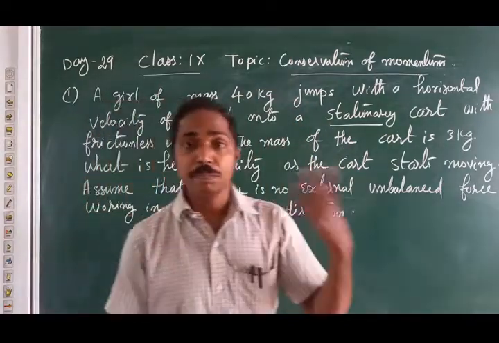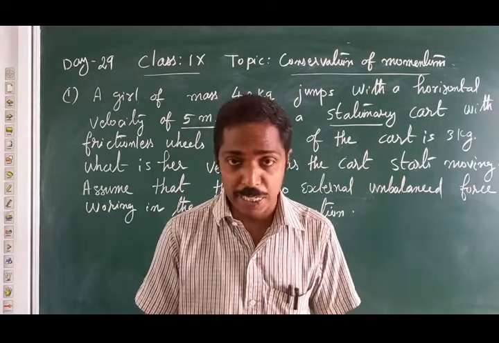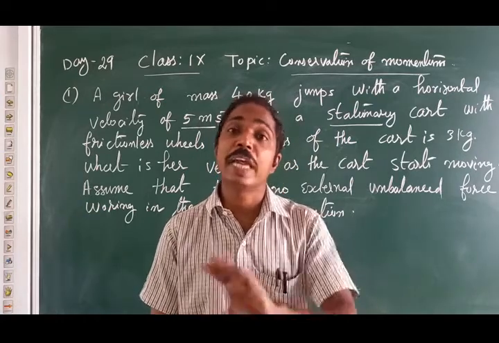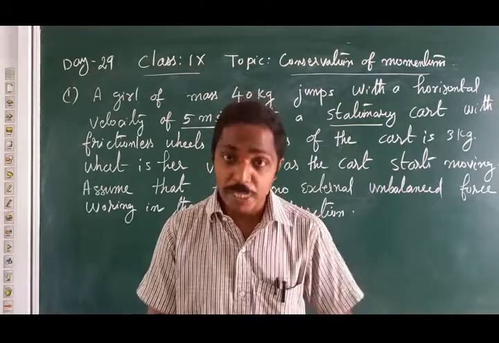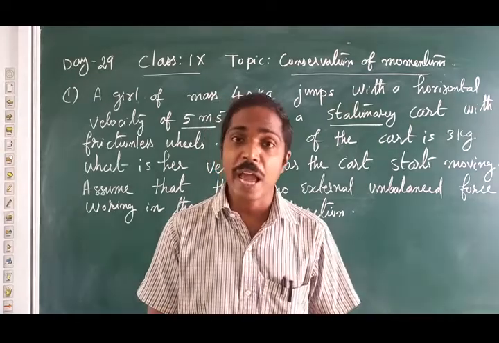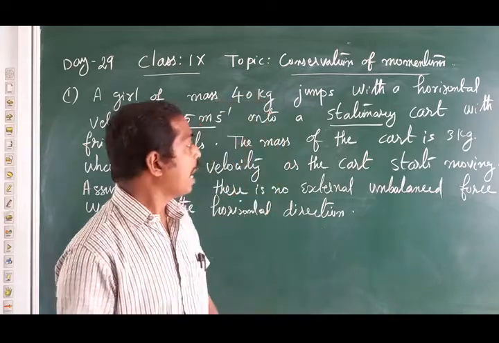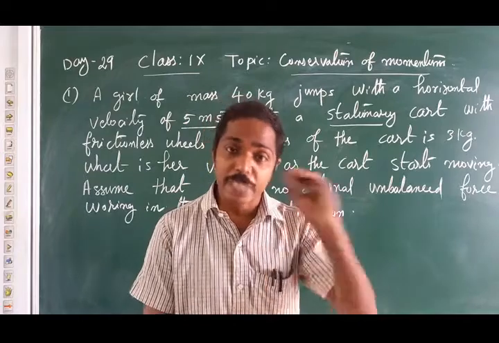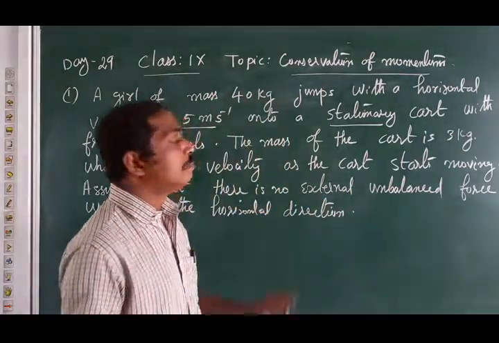Now after the girl jumped onto the cart, both move with the same velocity. So cart velocity and girl velocity are the same only, because the girl is on the cart. Here the girl's velocity is asked, so we can understand that the girl is on the cart. So both have a common velocity.